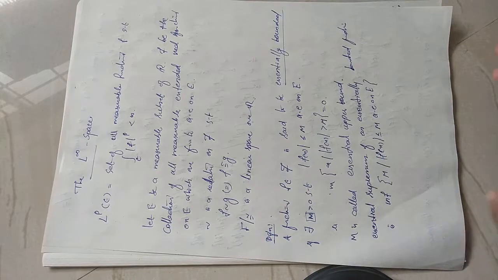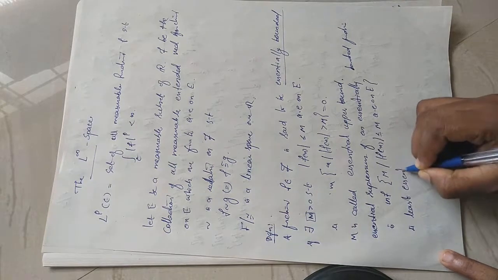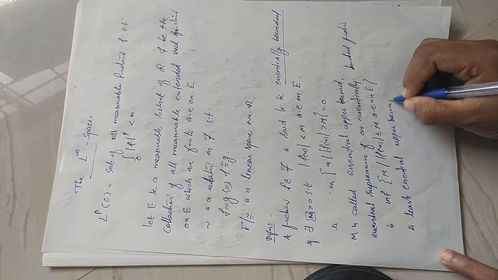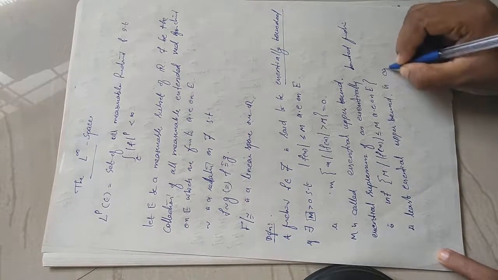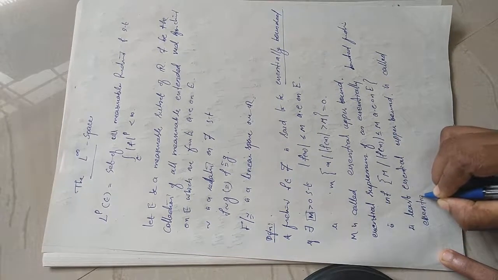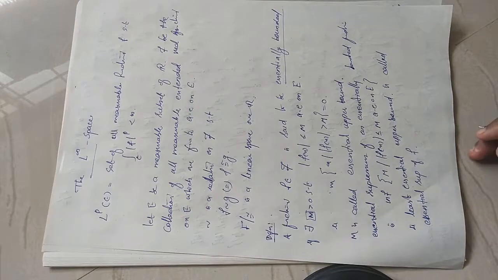Taking the infimum over all essential bounds gives the least essential upper bound, right? That is the least essential upper bound, and it is called the essential supremum of f.